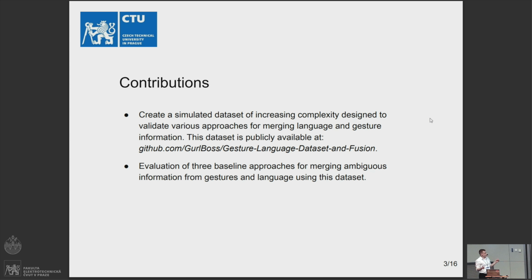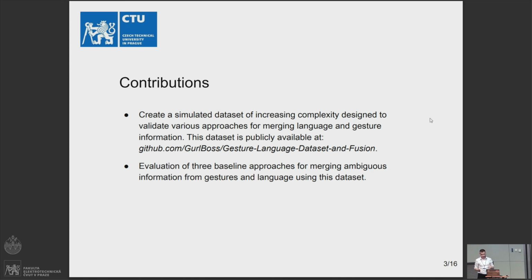Given these situations, we were thinking: are there any datasets we can work with? We discovered there are lots of datasets oriented toward language and vision, and some also toward gestures, but they are, for example, missing some specialty which we needed, or you cannot change them a lot.